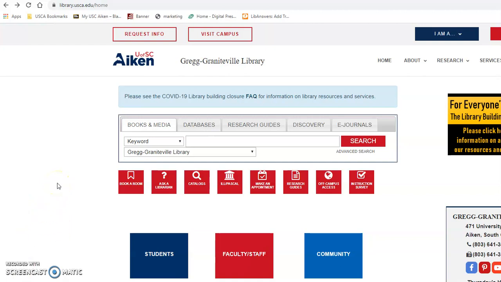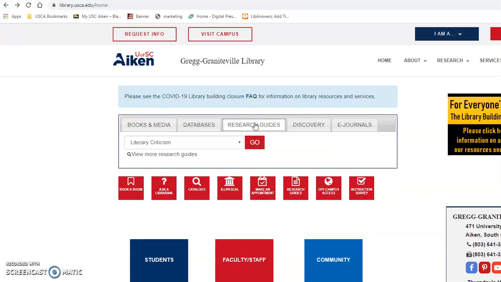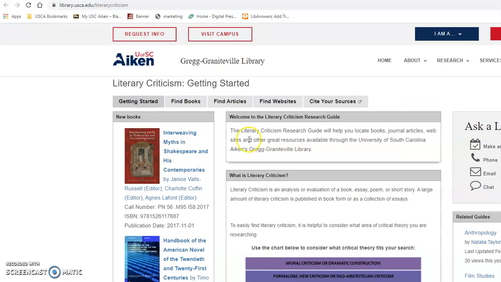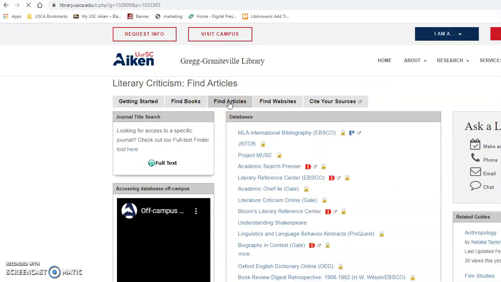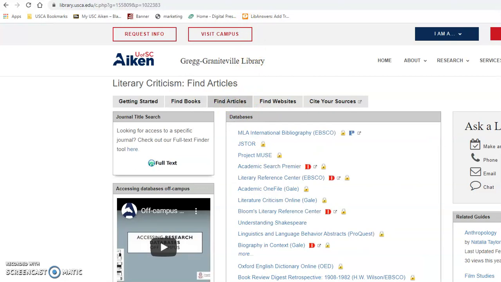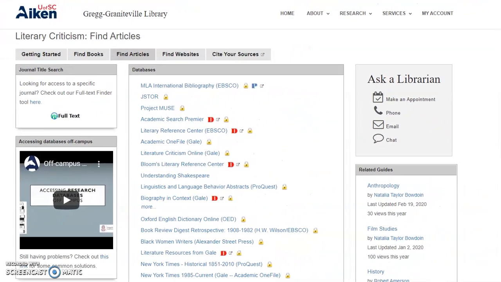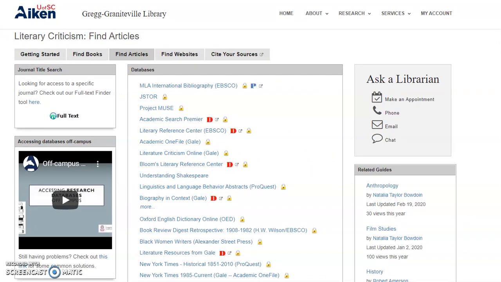Now I'm going to show you how to access the databases that we talked about earlier. I'm going to go back to the home page, and instead of clicking on Books and Media, I'm going to click on the third tab over, which says Research Guides. From the Research Guides drop-down, I'm going to choose Literary Criticism. What this is going to do is take us to a portal for all things literary criticism. And once I'm here, the main page I want to focus on is this Find Articles page, because this is going to have a link to all of the major databases that I'm going to need for both the literary criticism side, but also for the historical research.